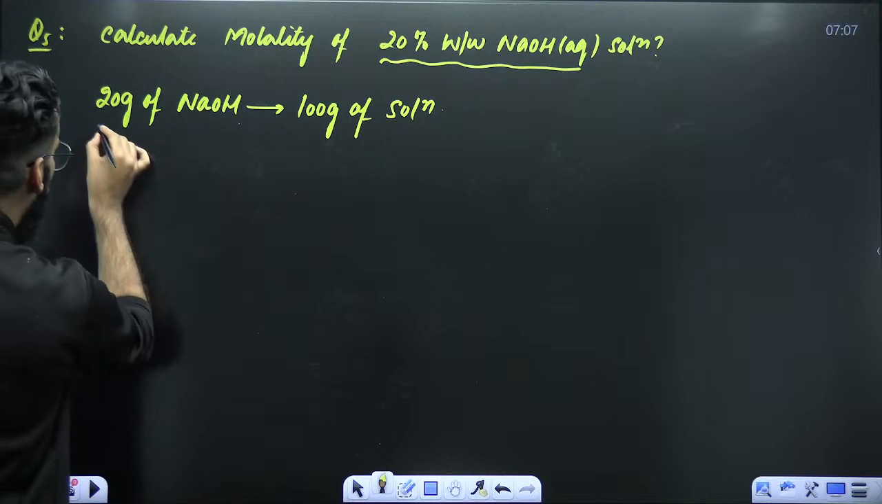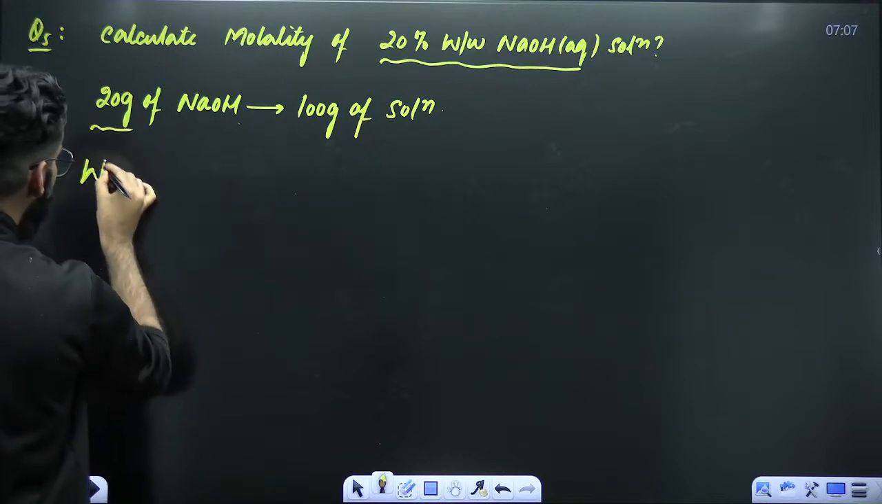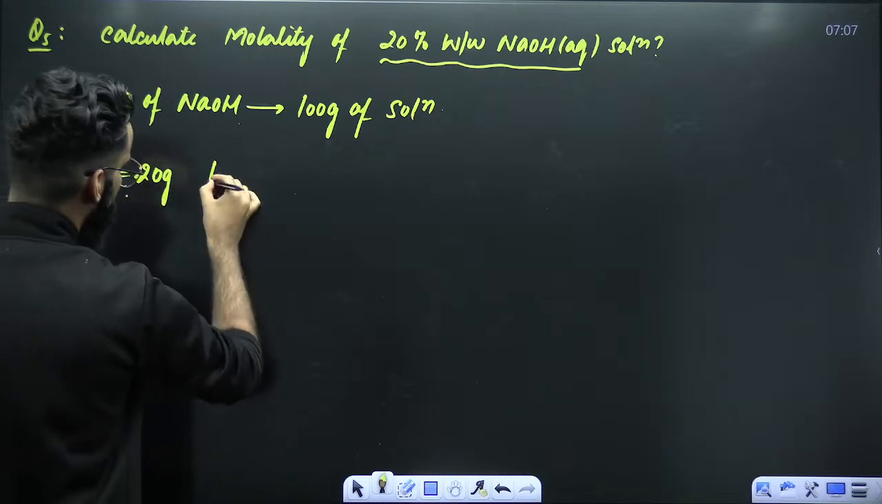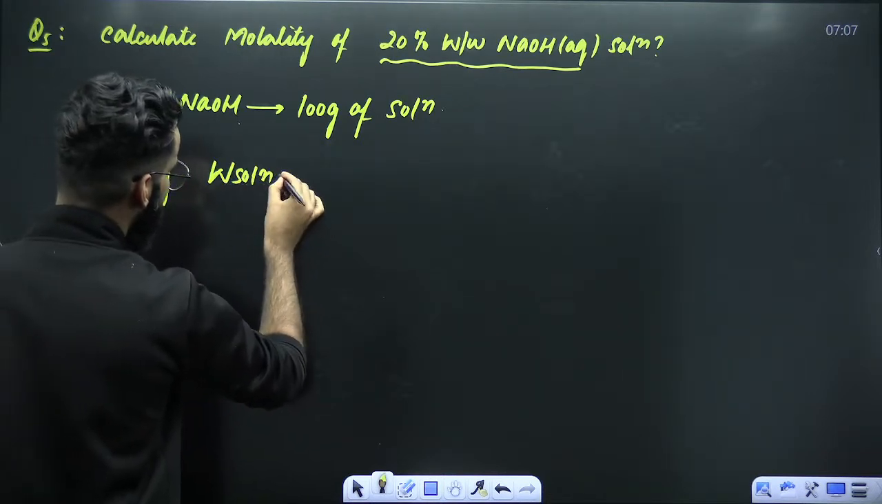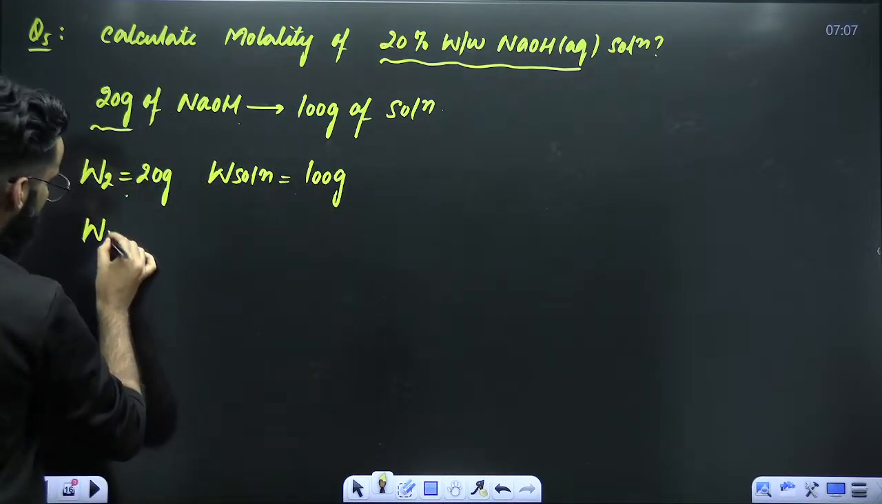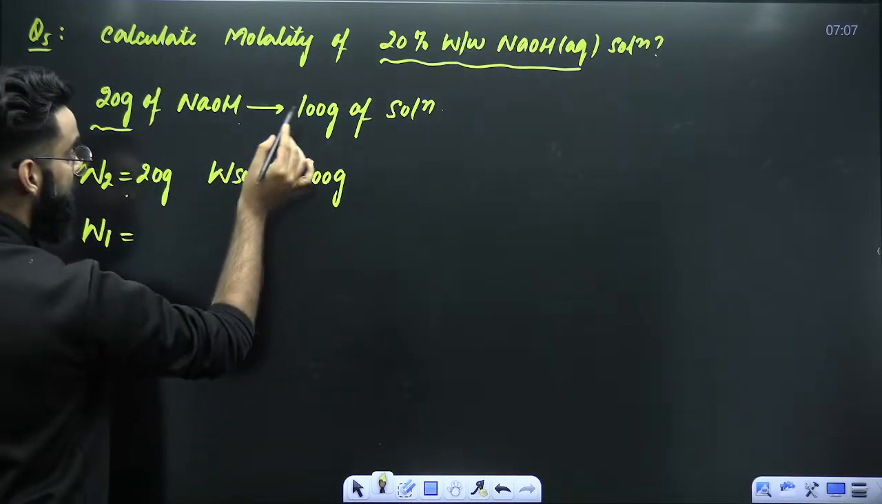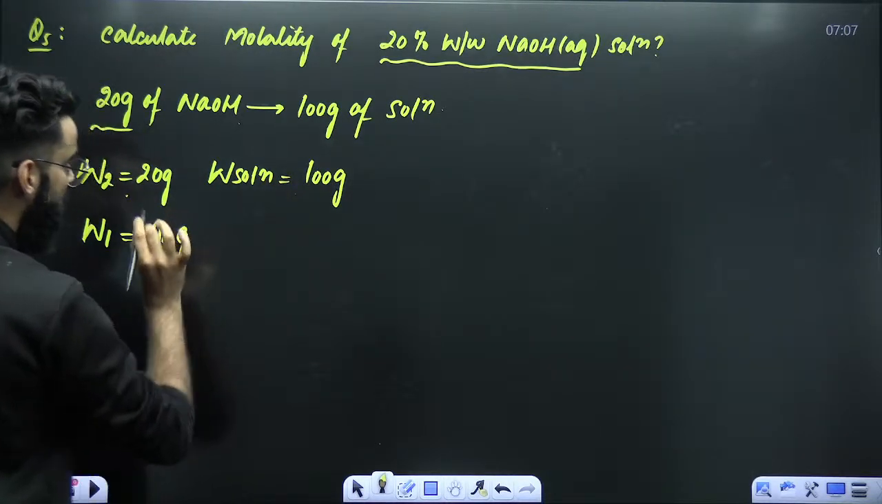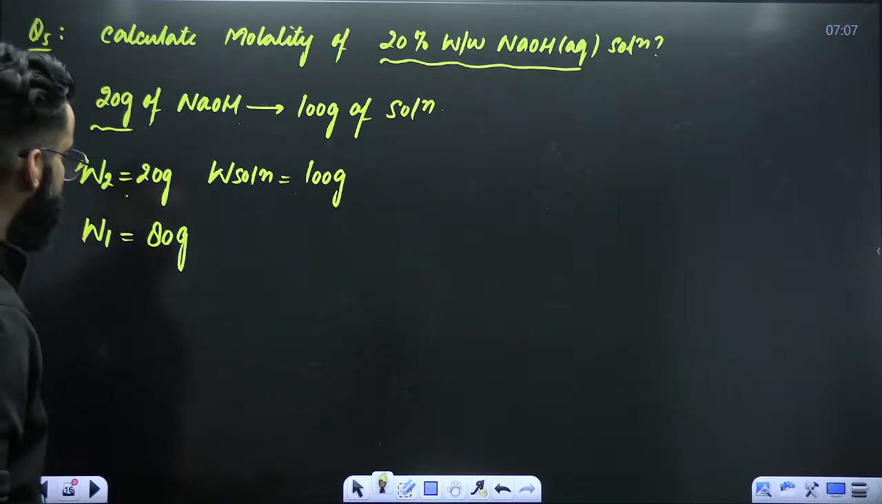Now, I got to know the mass of solute, which I'm representing with W2. So, mass of solute is equal to 20 grams. Mass of solution is equal to 100 grams. So, tell me, what about the mass of solvent? Mass of solution minus mass of solute gives me the mass of solvent.